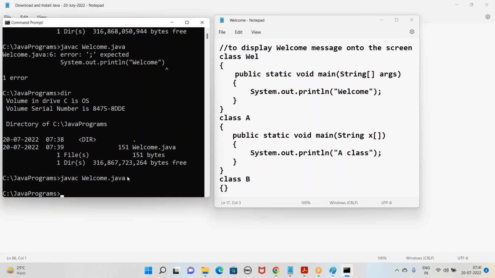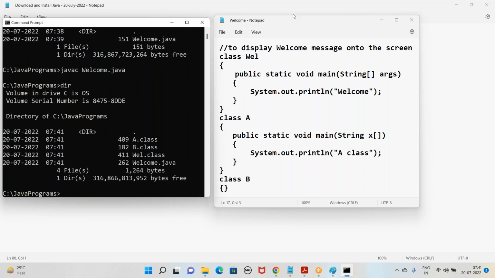So when you are compiling, don't look at the main method. Some people will say 2 classes. That's wrong because they look at the main method. When you are compiling, don't look at the main method at all. The main method comes into the picture when you are running. See here, how many .class files has it created? 3 .class files. It just looks at the classes you have in the source. It won't look at the main method while compiling.